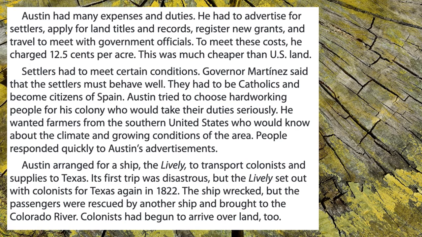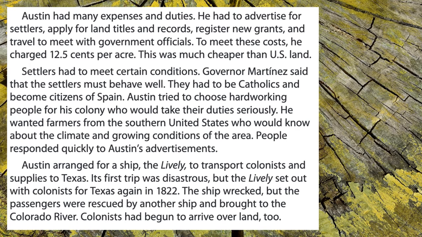Austin had many expenses and duties. He had to advertise for settlers, apply for land titles and records, register new grants, and travel to meet with government officials. To meet these costs, he charged 12.5 cents per acre. This was much cheaper than U.S. land. Settlers had to meet certain conditions.